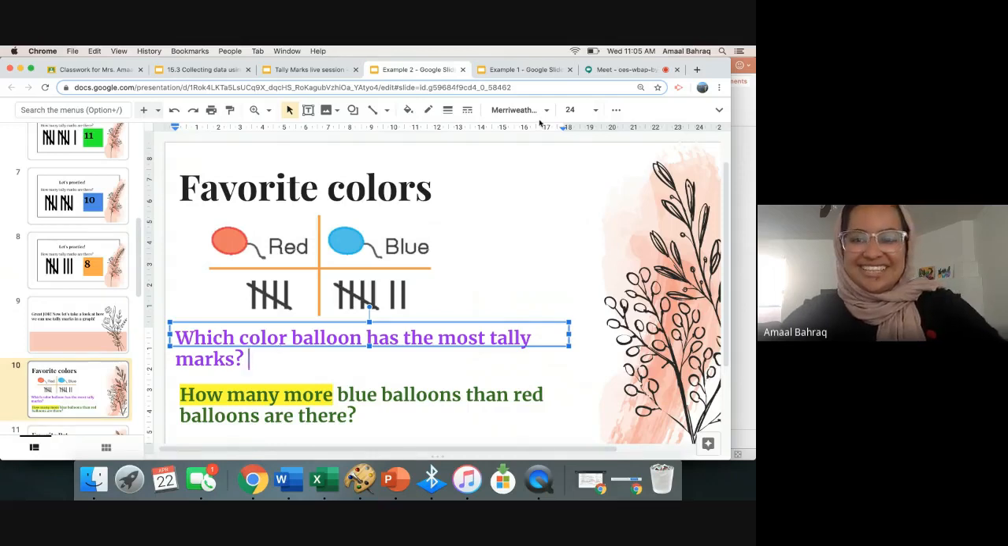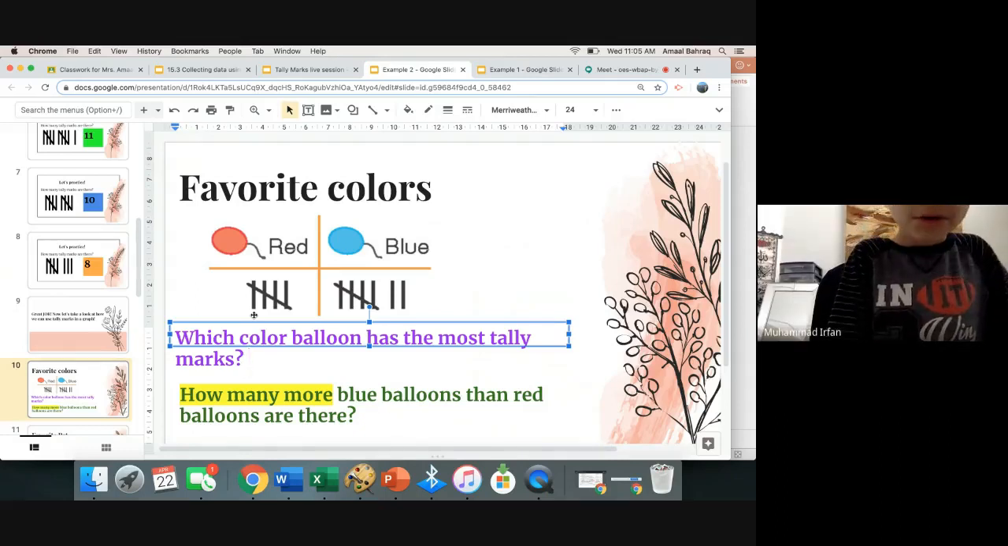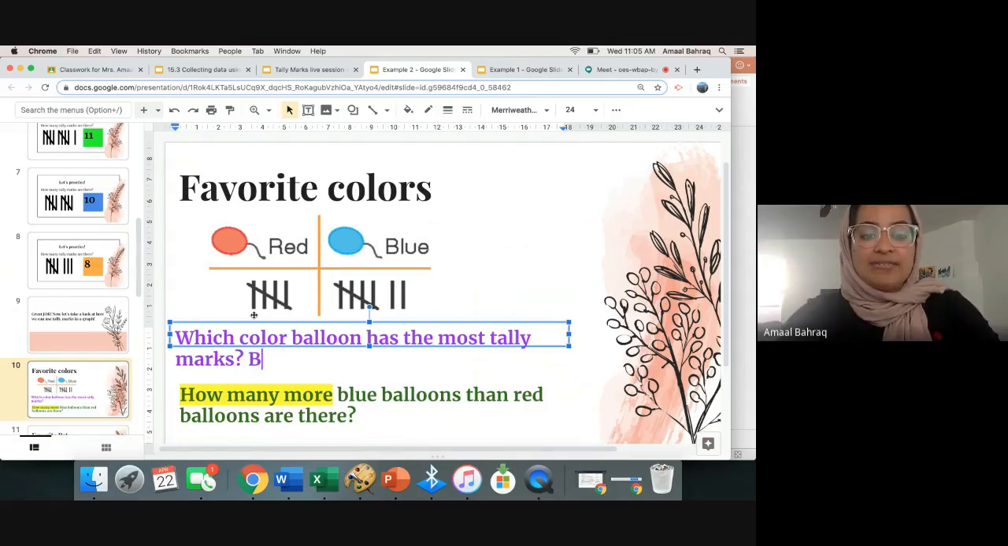Izan, are you there, sweetie? Which color balloon has the most tally marks? Blue. Blue. And how many does it have? 7. 7. You got it.